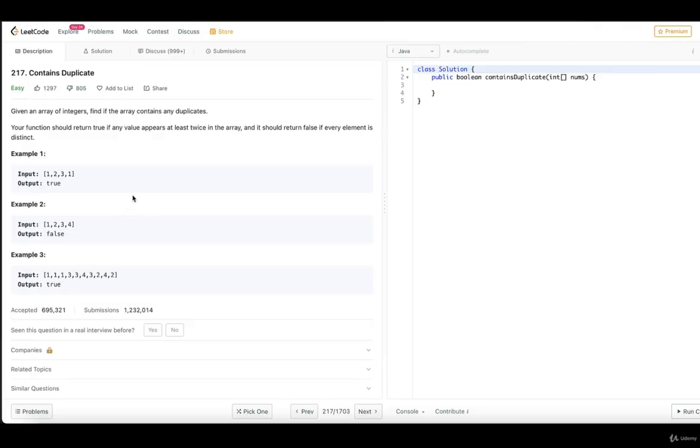Here I want to mention that this is question number 217 on LeetCode. It's called contains duplicate, but in most interview questions, it is called is unique. So these are the same questions. Even though the names of these questions are different, they are the same question. Let's continue to implement a method which solves this problem in Java.